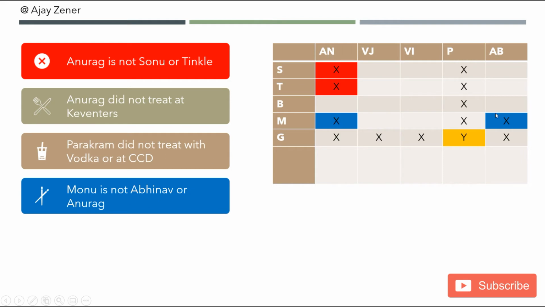So I've marked both of them. From here I get an inference that Anurag is Babu. We also know that Anurag did not treat at Keventer's and Parakram did not treat with vodka or at CCD. We can mark that here at the bottom so that we are very clear of what we have with us.